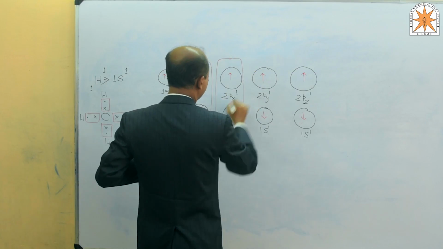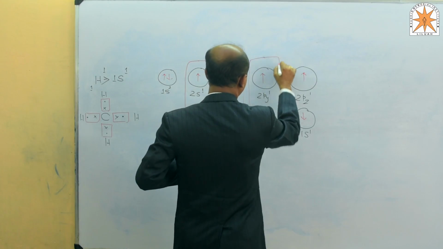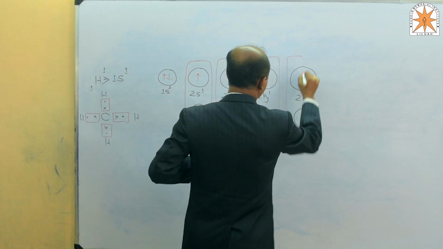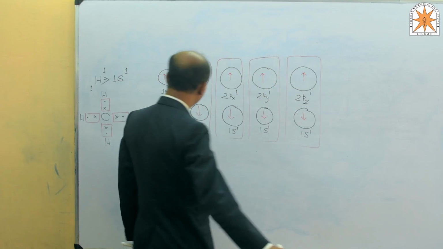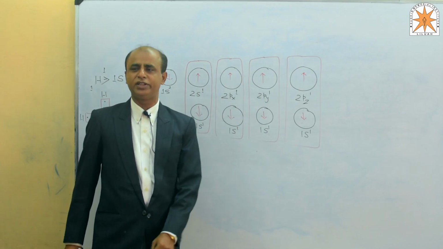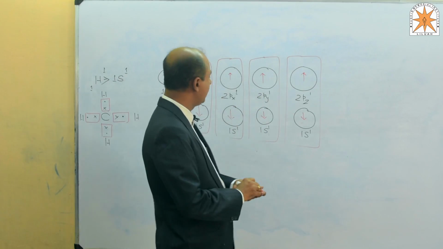The electronic sharing is like this, and then we will have to decide the nature of the bond. This is the formation of the methane molecule.